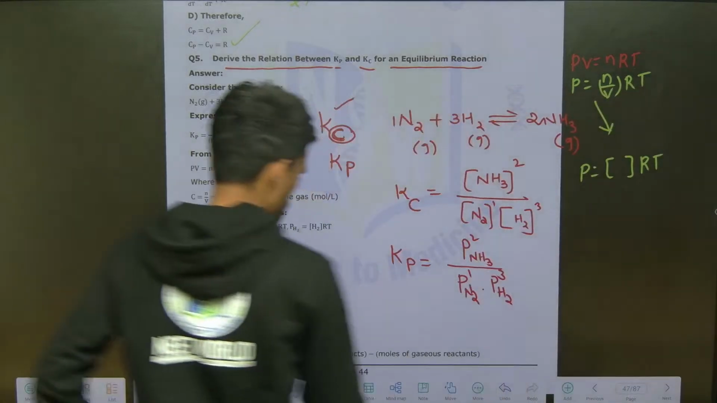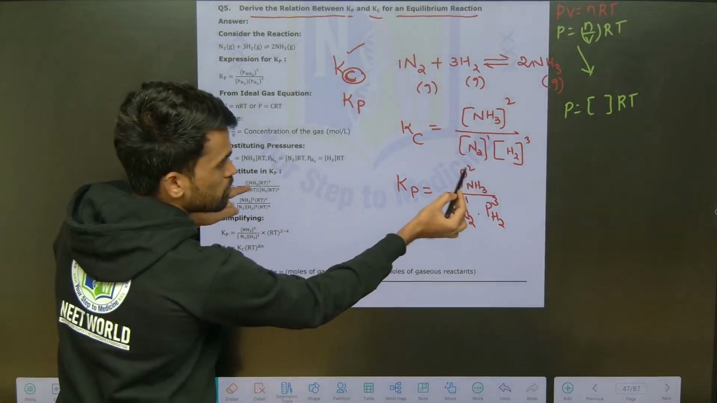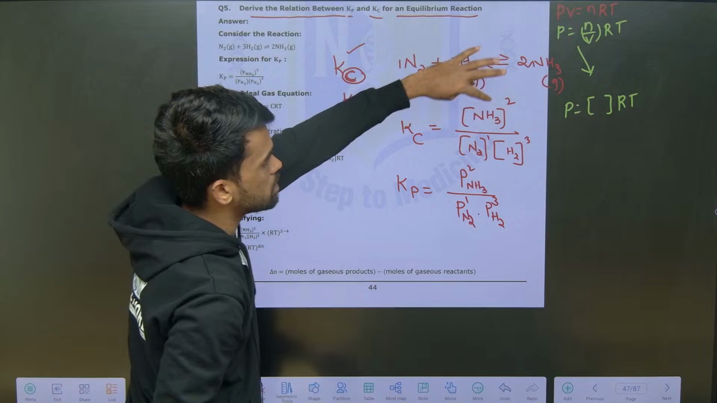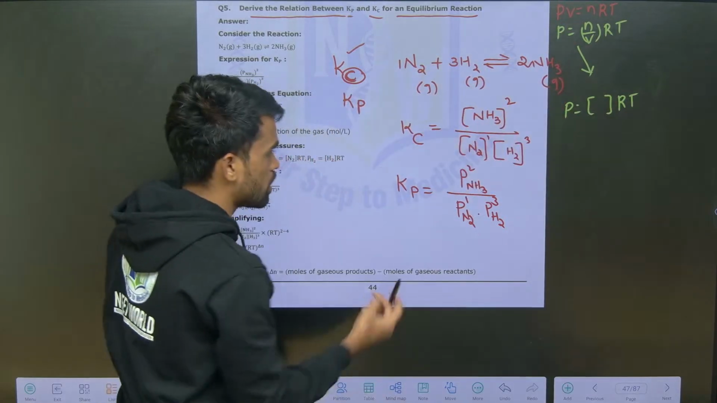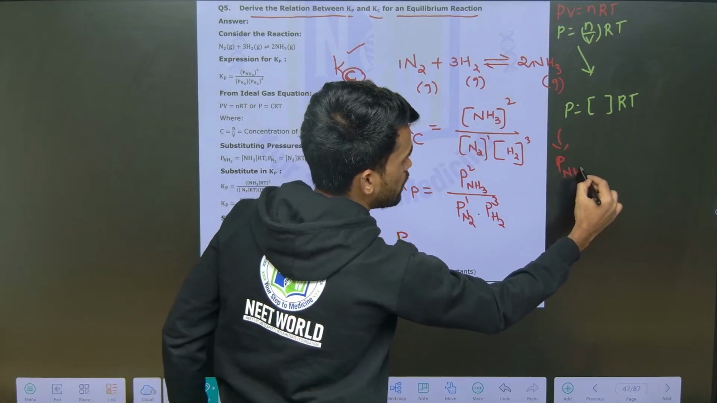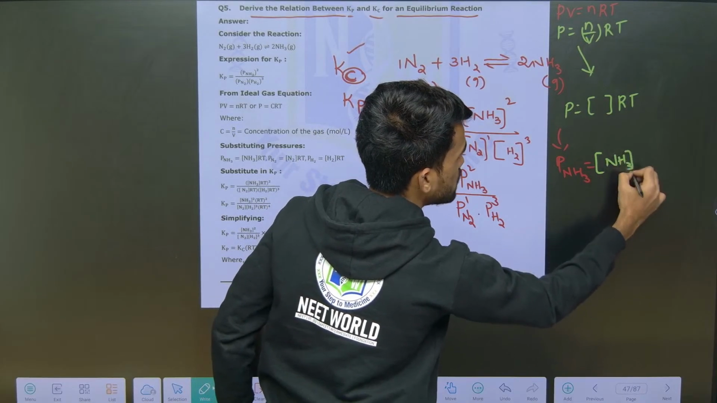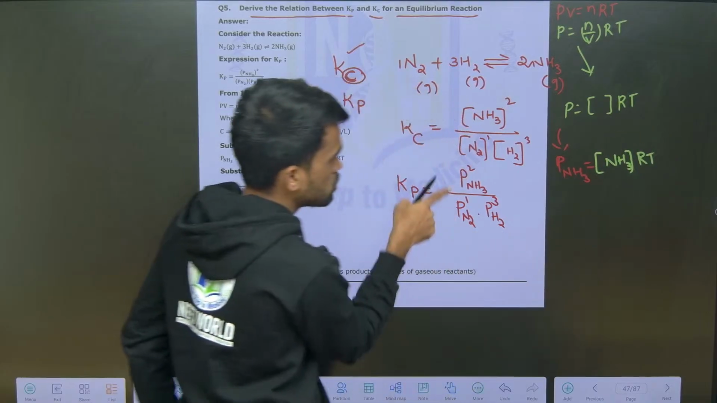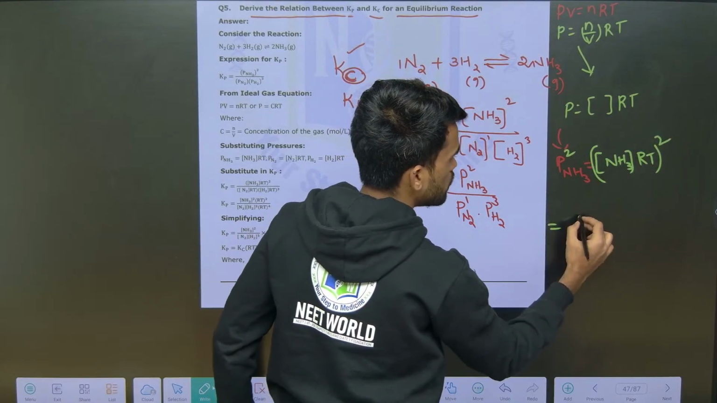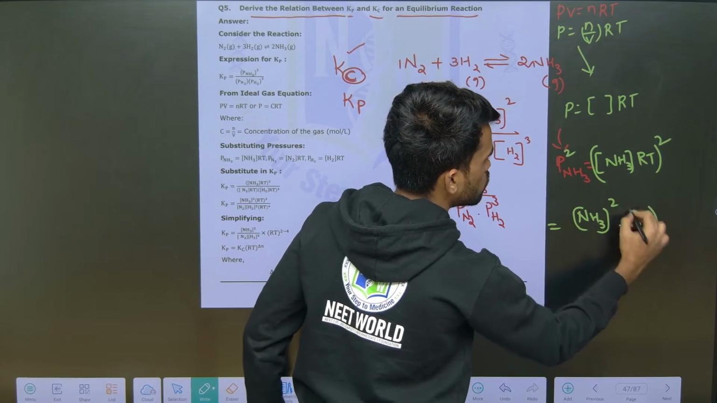Just observe what I have mentioned: wherever I have Kp, in the place of pressure, I can write the concentration of NH3 to the power 2 and RT to the power 2. Why? Because the partial pressure of NH3 from this equation will be equal to the concentration of NH3 multiplied with RT. Since it has a square, you just square it here. So it becomes [NH3]^2 (RT)^2.